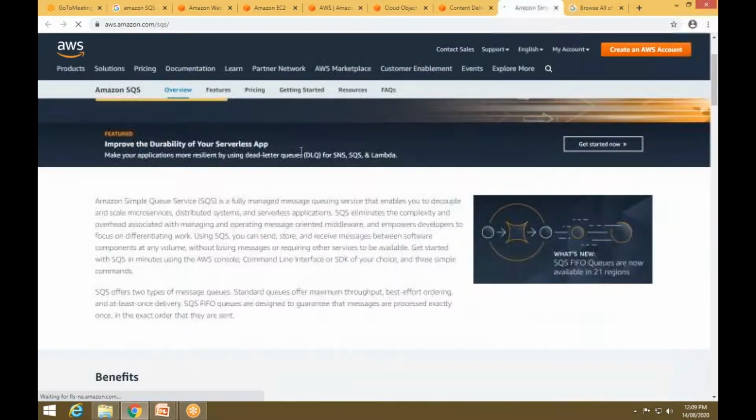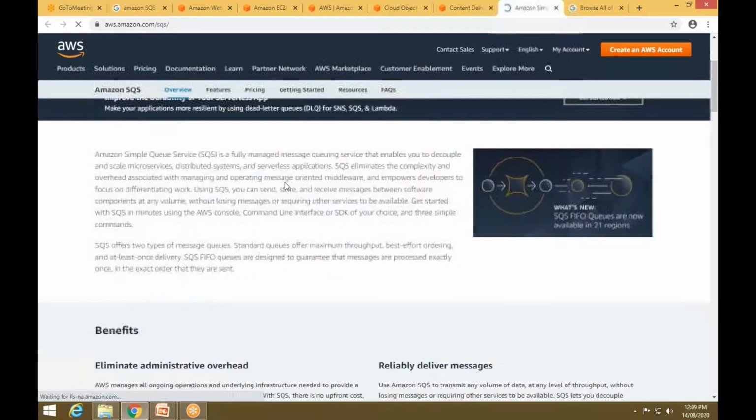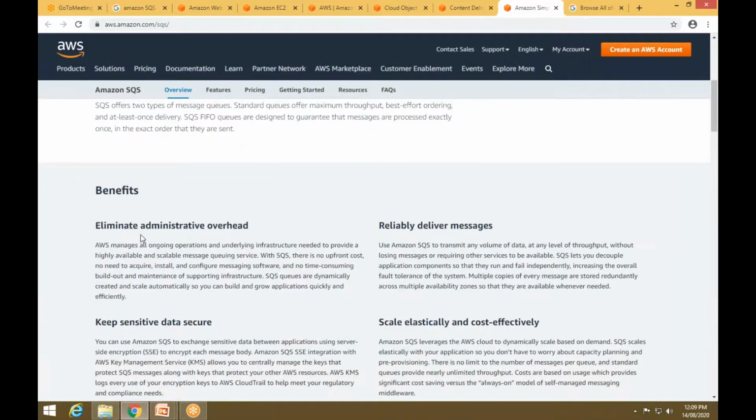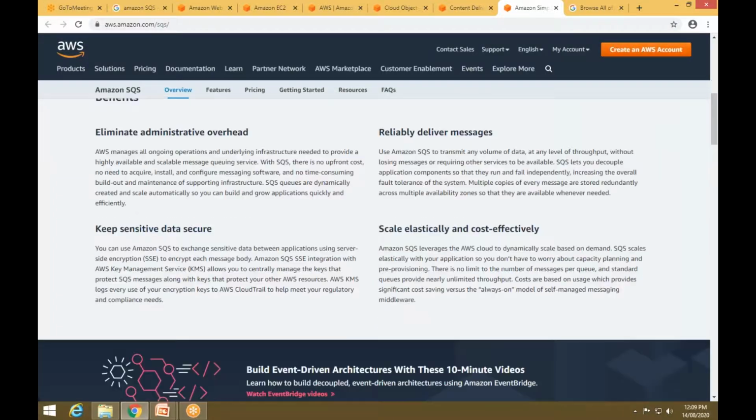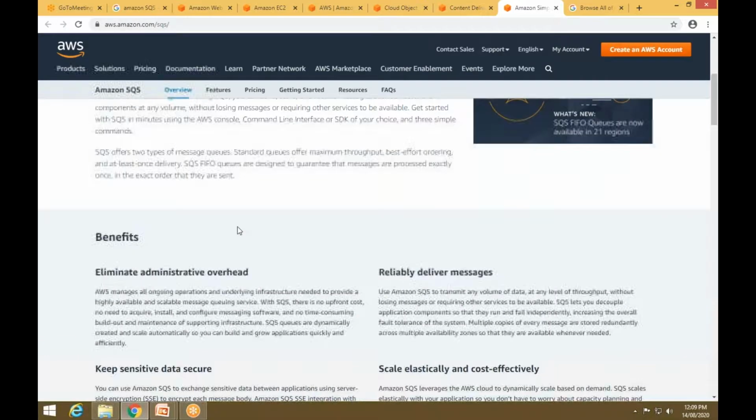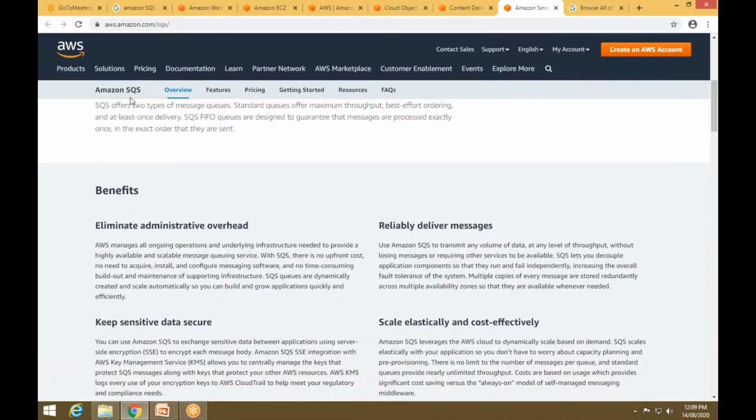Okay, so this is about the Amazon Simple Queue Service. So what are the benefits of this thing? It can eliminate administrative overhead and provide reliable message delivery. It keeps sensitive data secure. Then we have scaling elastically and cost effectively. Okay, so these are some benefits of Amazon SQS.